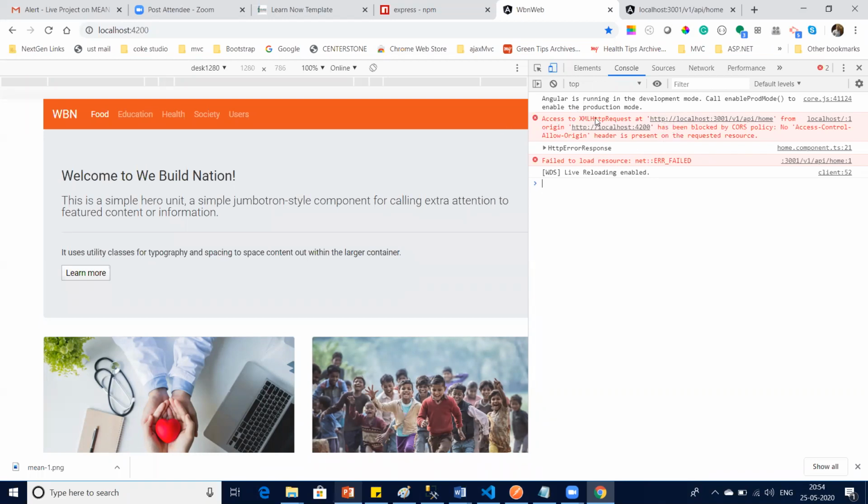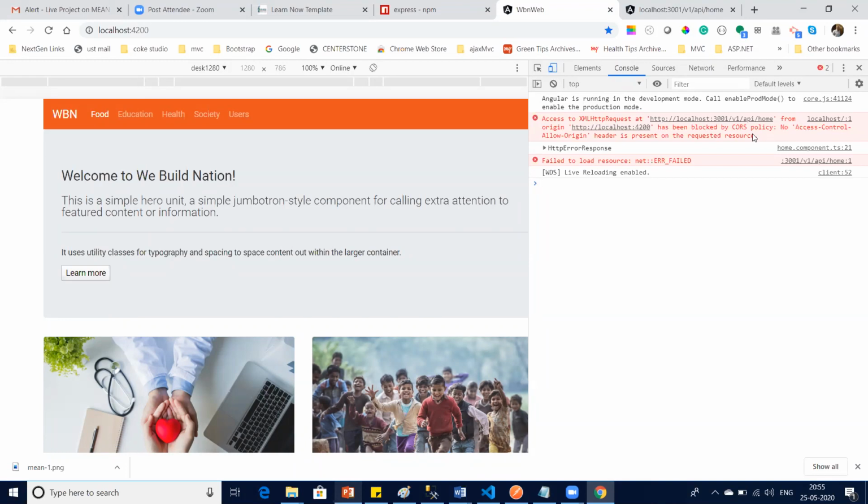Can you see this? Access to XMLHttpRequest at http localhost 3001 /api/v1/api/home from this localhost has been blocked by CORS policy, which means cross origin. Getting a point, team?